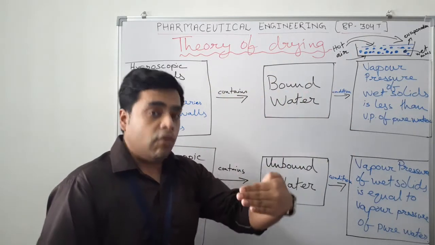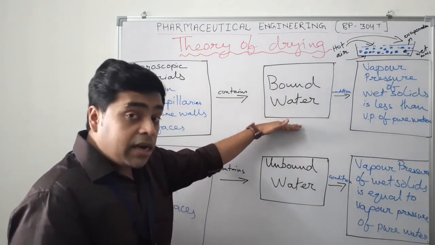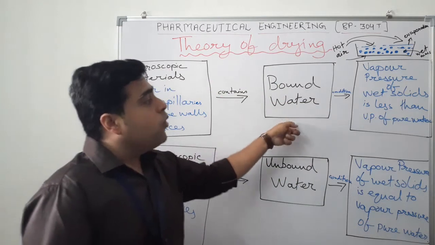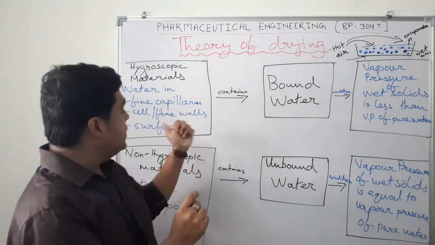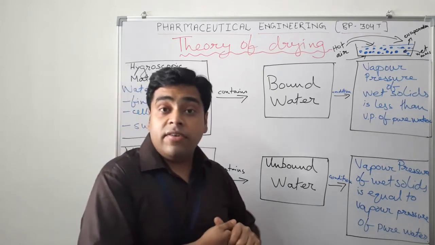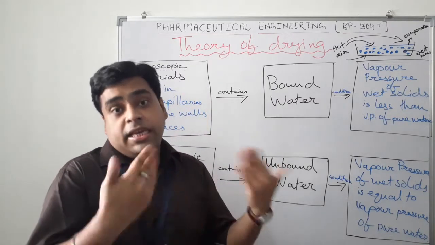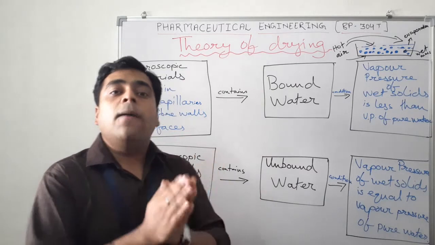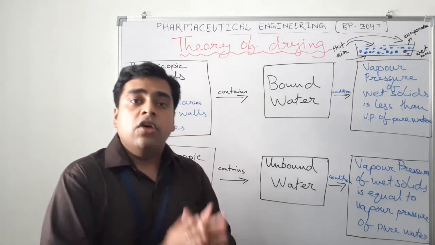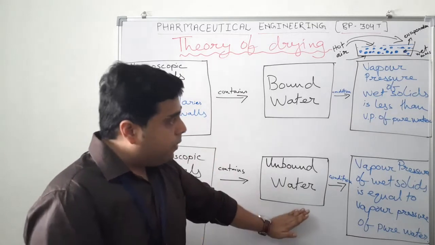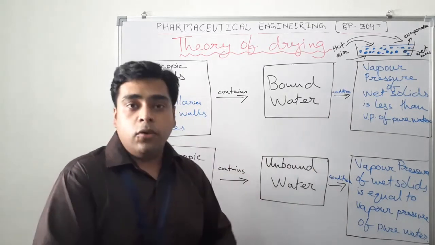So it is an easier one, but it is quite difficult to work on the bound moisture because it is present inside the fine capillaries or maybe inside the cell fiber. So it is not a very easy process, but to get a completely dry solid, we should eliminate unbound moisture as well as bound water.